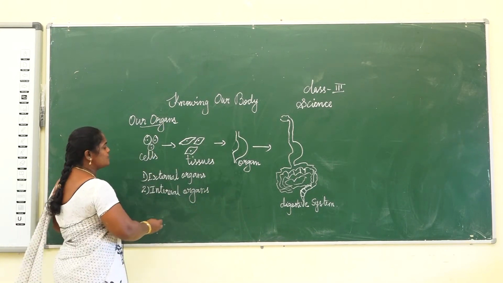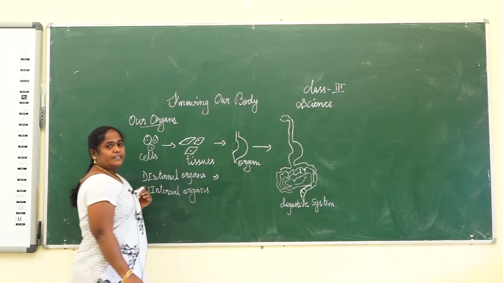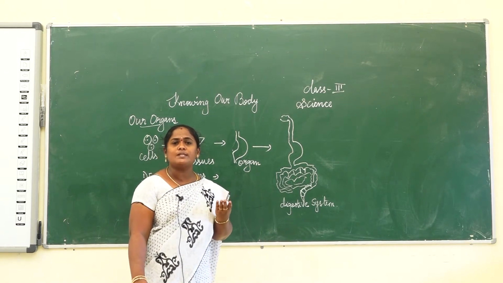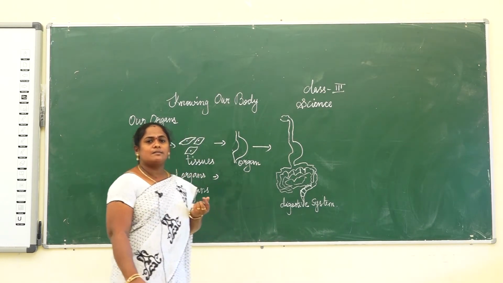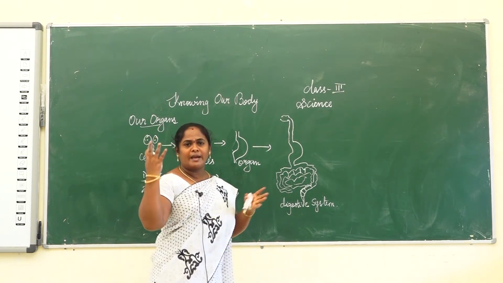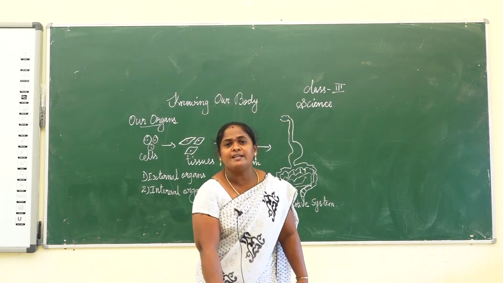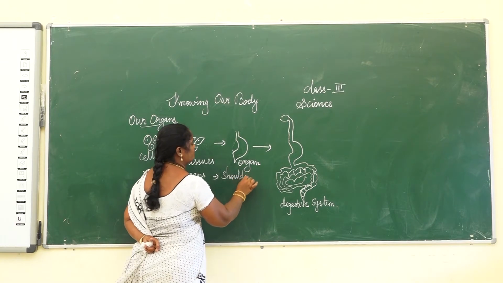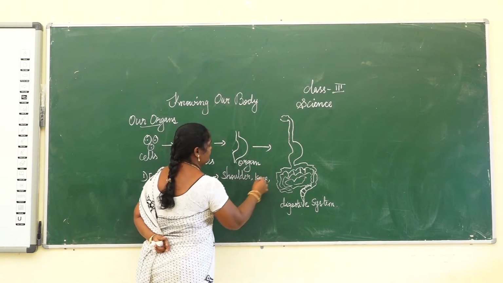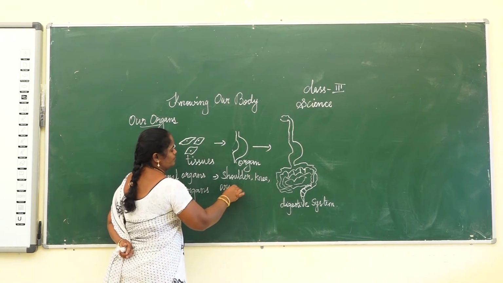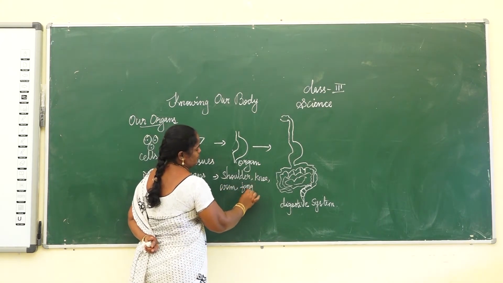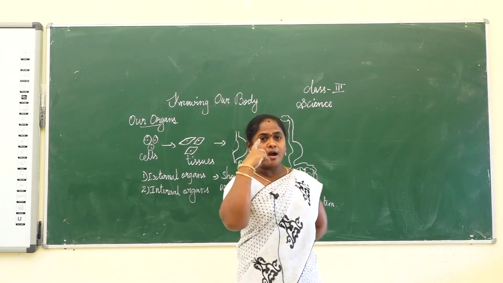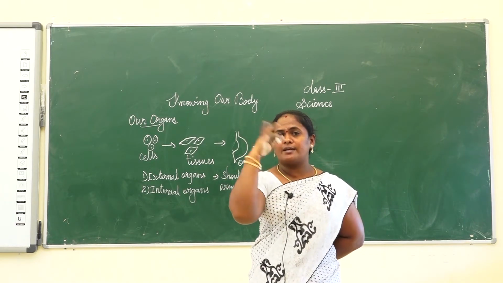Now, first, external organs. The organs that are visible to us are called external organs. So our head, shoulder, hand, fingers, leg, and knee are all external organs. Some external organs, like eyes, ears, nose, tongue and skin,